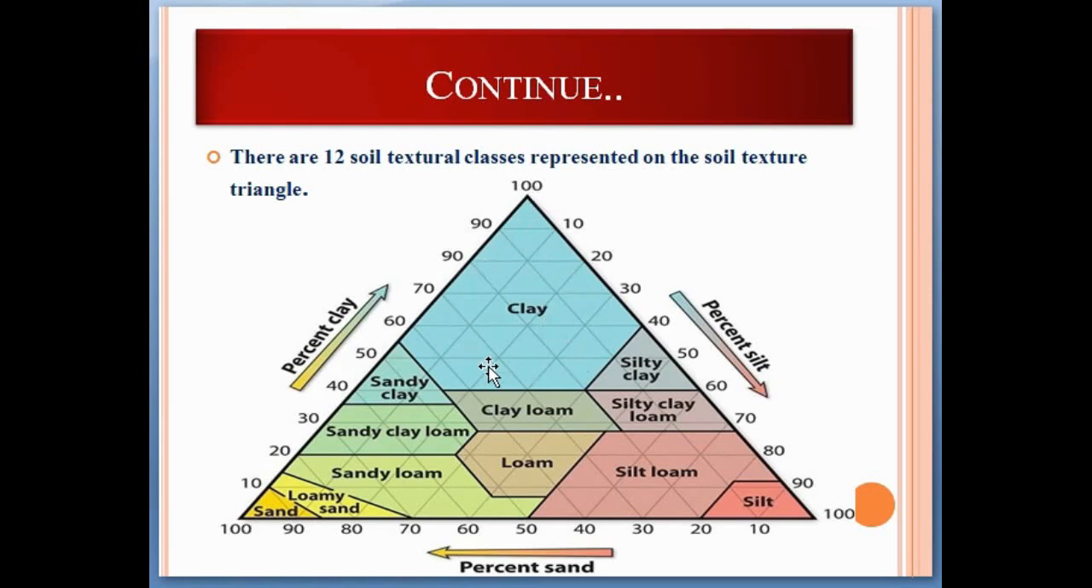So this is the clay rich soils, which have less percentage compared to silt and sand. So if any soil has more silt, that means it has 10% of sand and 100% of silt. And if any soil has 100% of clay, it means it has 10% of silt and 100% of clay. If any soil has 100% of sand, that means it has 100% of sand particles and 10% of clay.